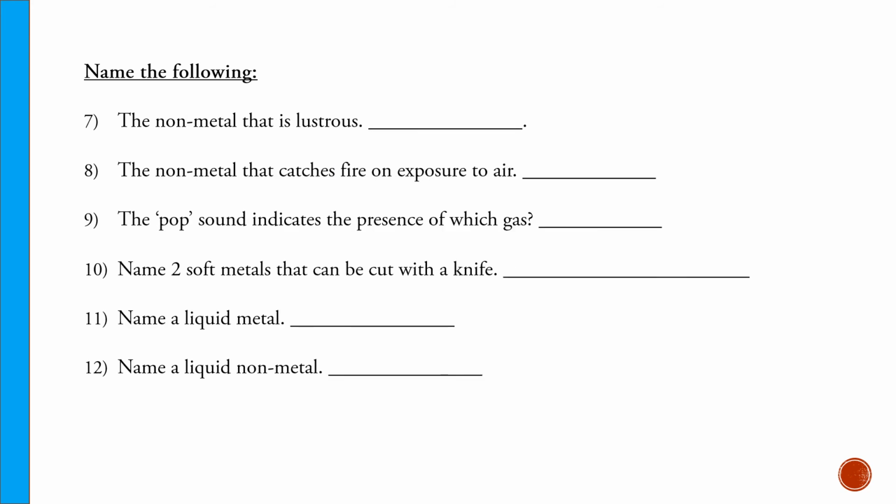The non-metal that is lustrous, iodine. Non-metals are usually not shiny, not lustrous, but iodine is lustrous. The non-metal that catches fire on exposure to air, phosphorus. We have already mentioned this. Phosphorus is very reactive and it is stored in water. The pop sound indicates the presence of which gas? Hydrogen. Name two soft metals that can be cut with a knife. Sodium and potassium. Usually metals are hard, but sodium and potassium are soft metals. Name a liquid metal, that is mercury. Name a liquid non-metal, bromine.